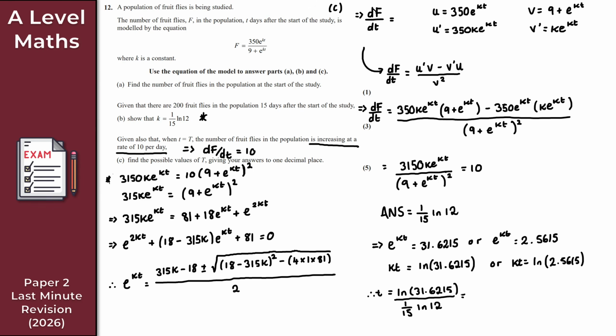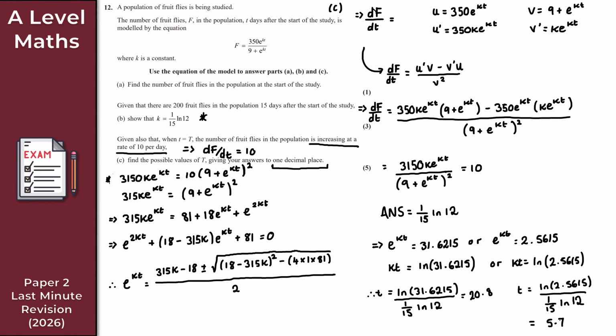So throw this into your calculator. And if you do this correctly, what we get for the first solution is 20.8. That is to 1 decimal place, by the way, as the question tells us here, so just be careful for that. And then for the second one, t is equal to ln of 2.5615. I divide that by k, which is again 1 over 15 ln 12. Throw this into your calculator again. And if you do this correctly, again to 1 decimal place, what we get is 5.7.